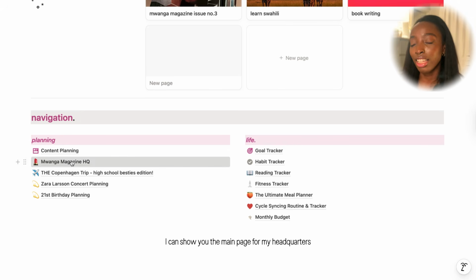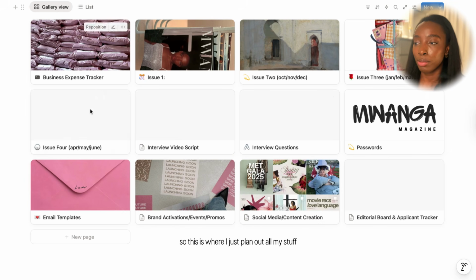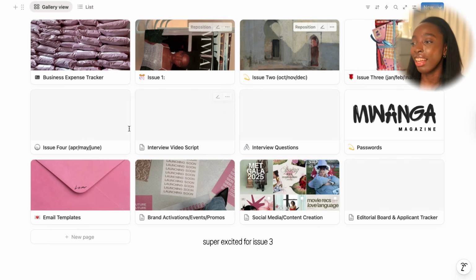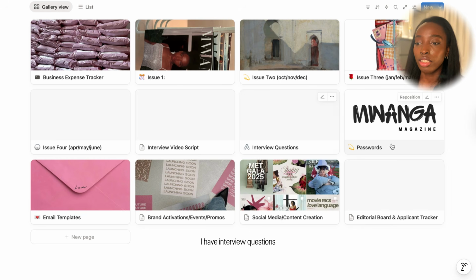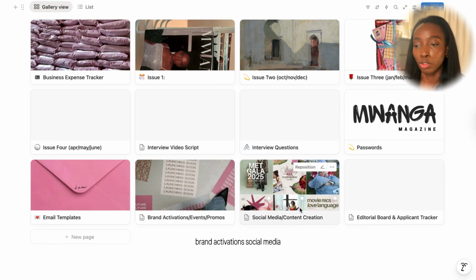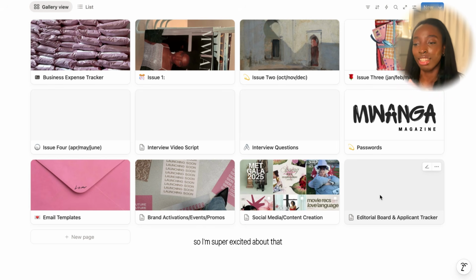For the planning, I can show you the main page for my headquarters. So this is where I just plan out all my stuff. We have the business expense tracker because this is really important when it comes to taxes. This was where issue 1 was formulated, issue 2, issue 3. Super excited for issue 3. I have interview questions, my passwords, email templates, brand activations, social media, and my editorial board that I'm currently working on, so I'm super excited about that.